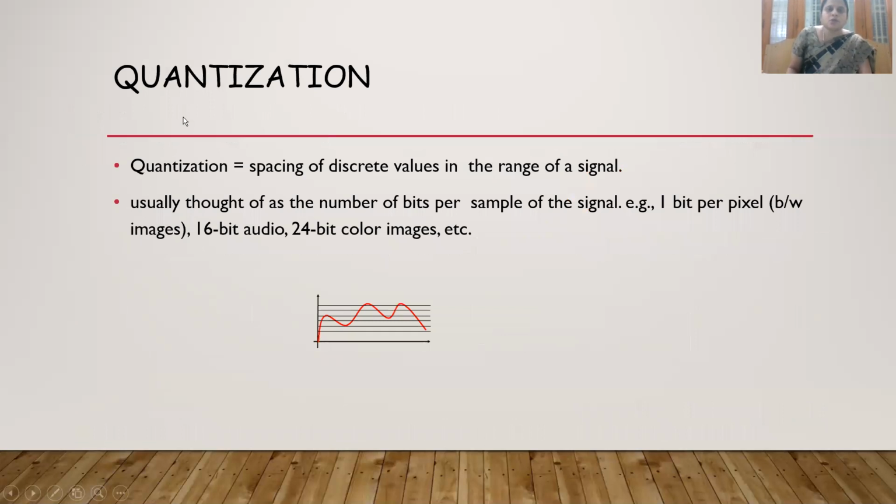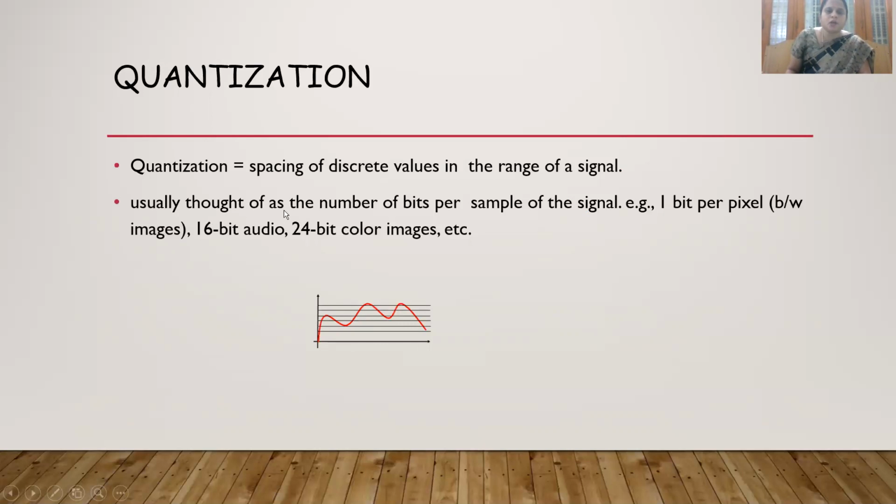Next, coming to quantization. Now we are going to slice the same continuous signal with respect to the intensity values. That is, with respect to the y-axis we are going to cut the signal. Quantization is nothing but spacing of discrete values in the range of a signal. The range of a signal represents the intensity values, or the y-axis.